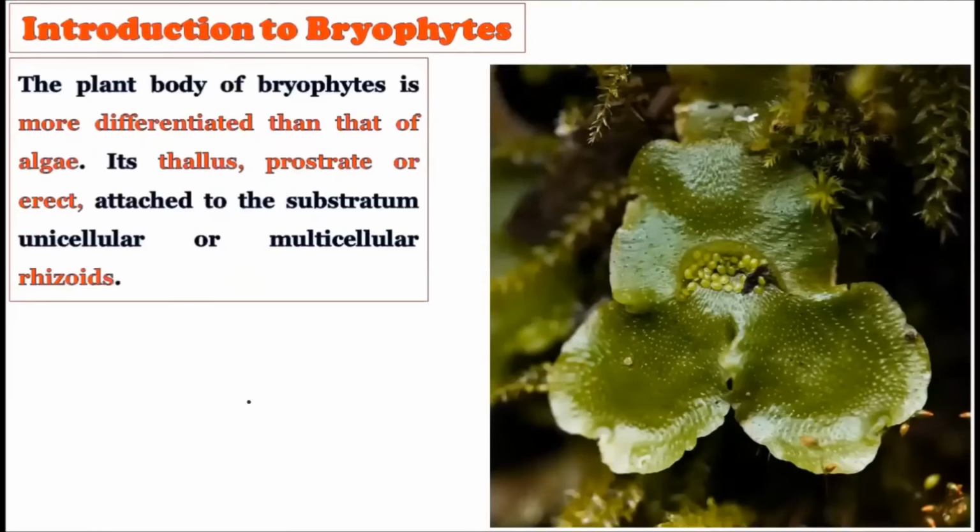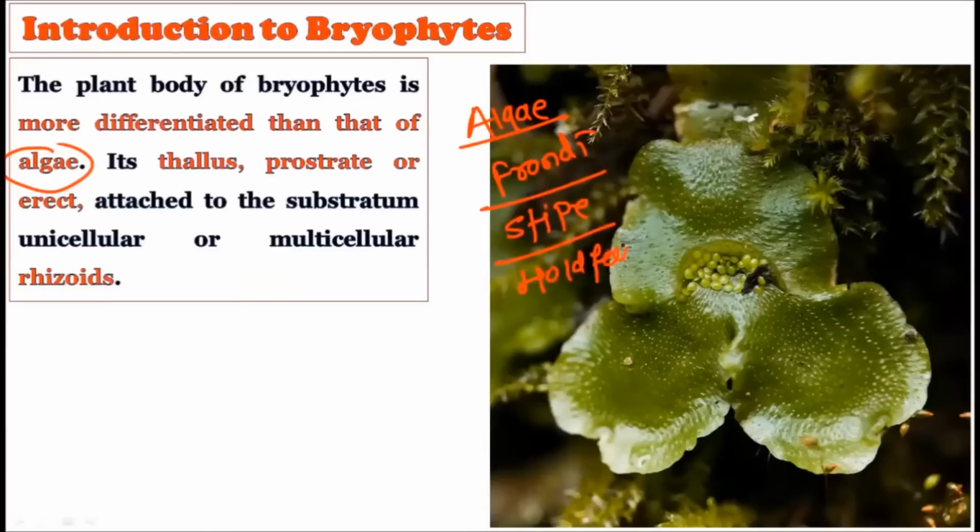See, the plant body of bryophytes is more differentiated than that of the algae. Of course, we agree on that, because algae show structures which are called fronds. You should carefully remember this, and actually create charts of how the structures are evolving. We have talked about the fronds, the stipe, and the holdfast, the three structures we studied in algae, and the Phaeophyceae members show these. Now these fronds are called the phylloids here. Then this stipe is called the caulidia, and the holdfast is converted into the rhizoids.